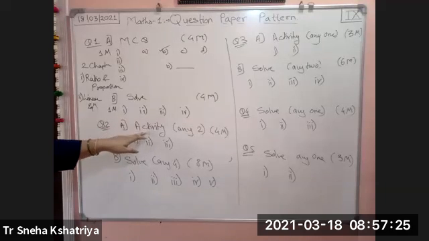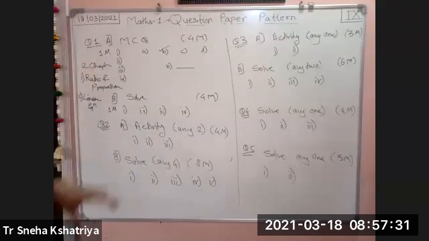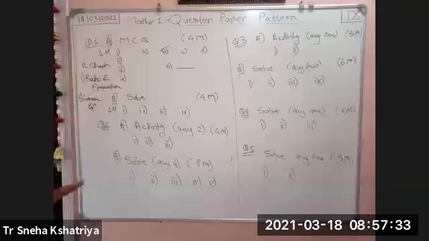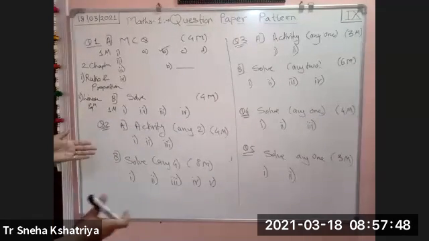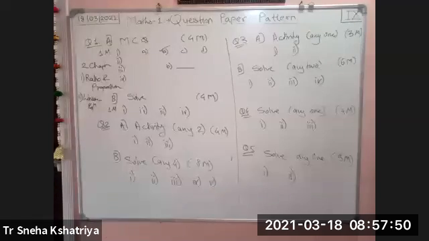Question number 2 है, it is activity. We have learned the activity. What is activity? The whole answer is given to you. Only a few boxes are empty, and that you have to fill up. Now how activity will come, we will see in this lecture. After completing this question paper pattern, we will go for the activity section, to see how the activity will come.